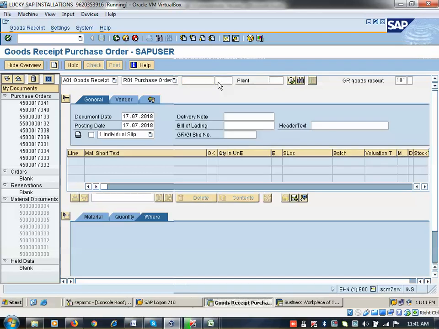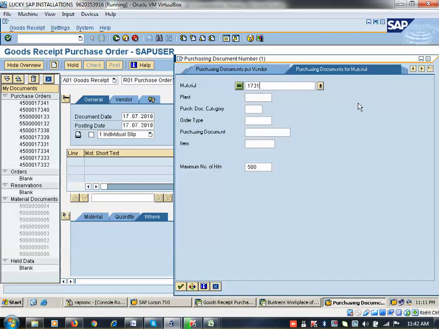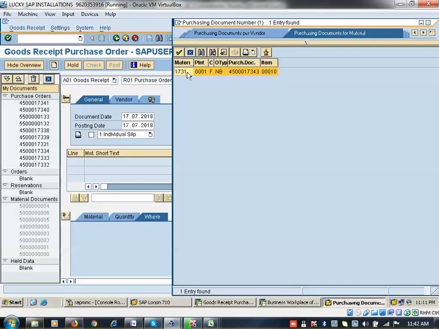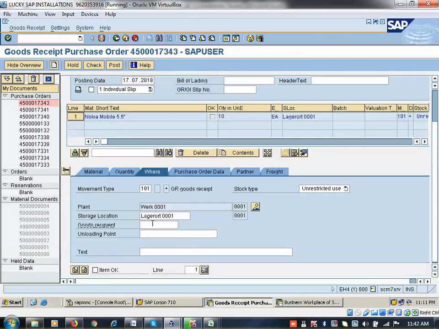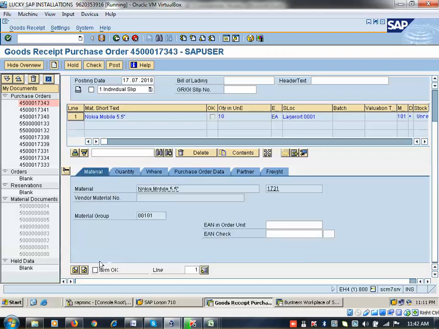Goods receipt. When I go here, I can select my PO which is created. I don't know the PO number. I am trying the PO number 7343. So click on enter here. I can see this one. Okay, 0001 material. You tell me where you have doubt here.